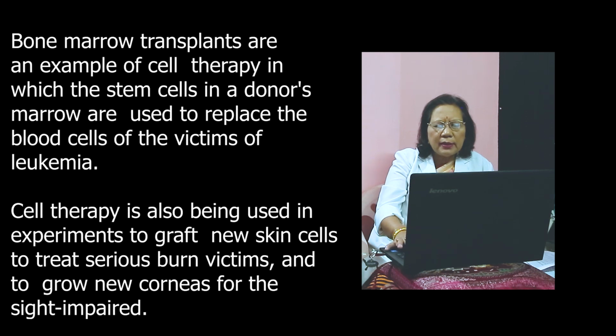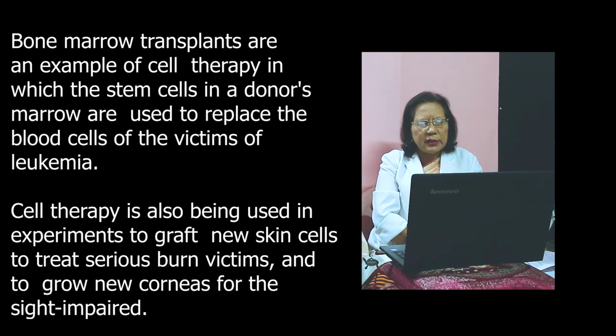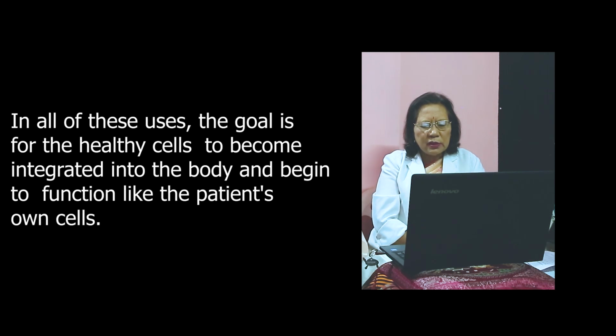So how does cell therapy work? Bone marrow transplants are an example of cell therapy in which the stem cells in a donor's marrow are used to replace the blood cells of the victims of leukemia. Cell therapy is also being used in experiments to graft new skin cells to treat serious burn victims or to grow new corneas for the sight impaired. In all of these uses, the goal is for the healthy cell to become integrated into the body and begin to function like the patient's own cells.